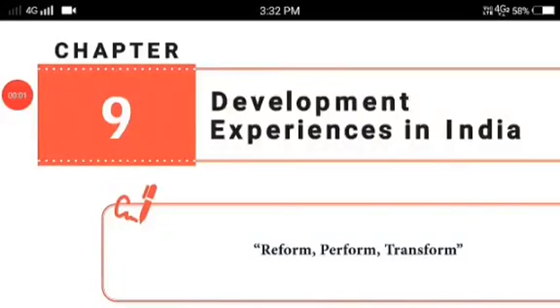Good morning, students. Today we have to continue the ninth chapter, Development Experiences in India. We are continuously learning the lesson. Today we have to discuss fiscal reform. Okay, let us see the fiscal reform.